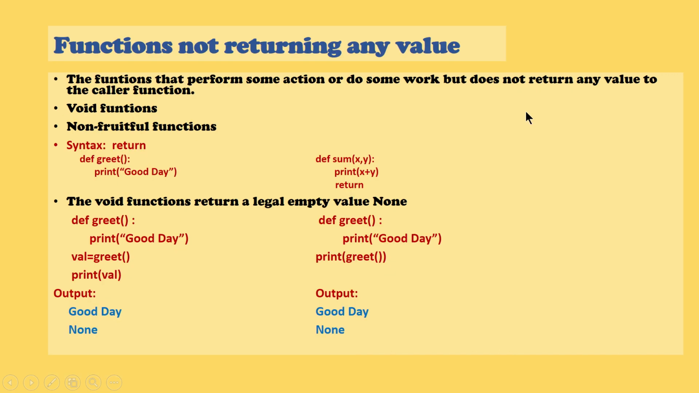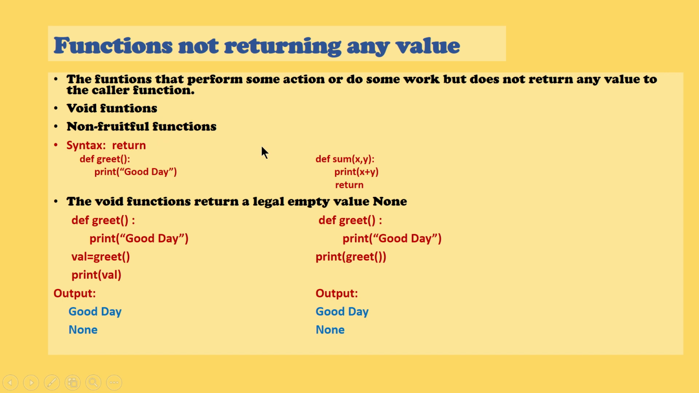The next category of functions based on return value is functions not returning any value. The functions that perform some action or do some work but do not return any value to the caller function come under this category. The functions that do not return any value to the caller function are called void functions. The functions returning a value are non-void functions. So this is a void function or non-fruitful function, the opposite of the earlier one.